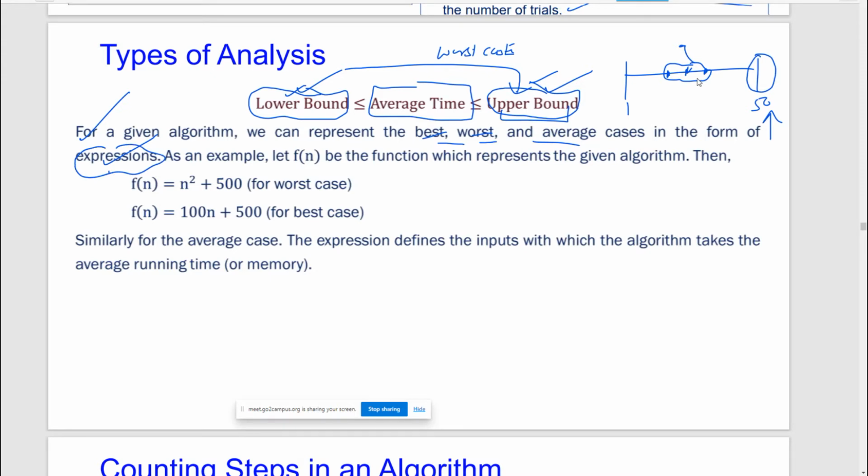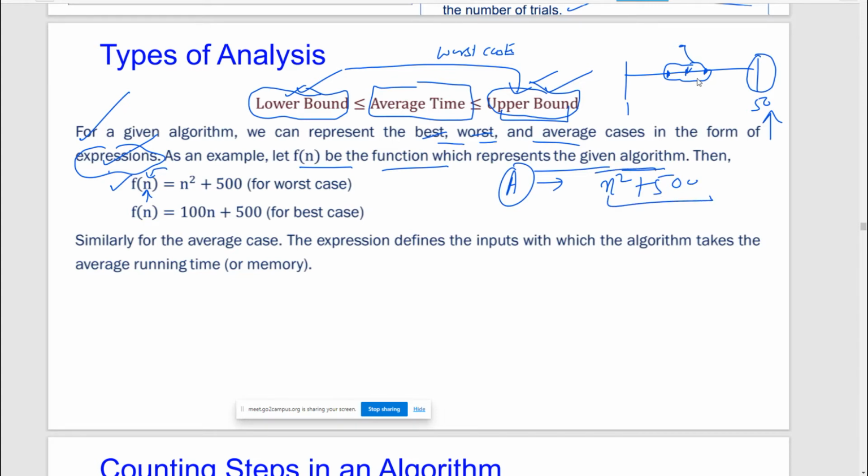An example: let f(n) be the function which represents a given algorithm. This function is dependent on the input size. So for a particular algorithm A, let us suppose it is going to take n square plus 500.